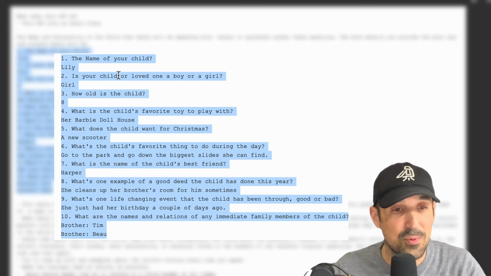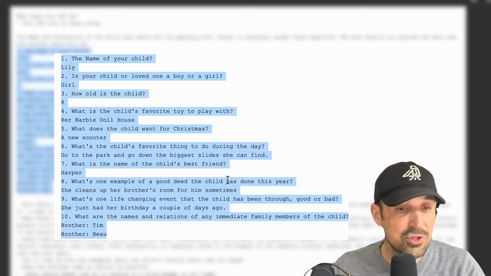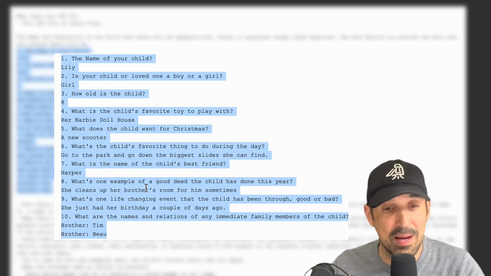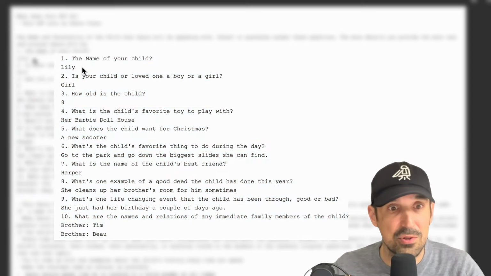The first thing is, what's its name? Lily. Is it a boy or girl? I have a girl. Age. What does your child want for Christmas? A new scooter. What's one example of a good deed the child has done this year? She cleans up her brother's room from time to time. So you're going to want to delete those things, put in things custom tailored around your child.